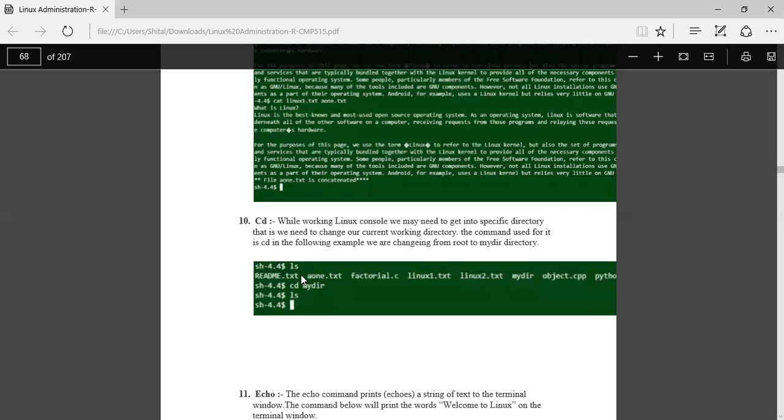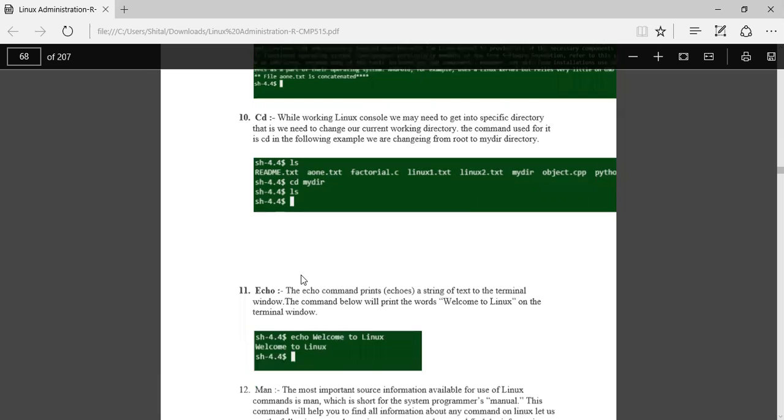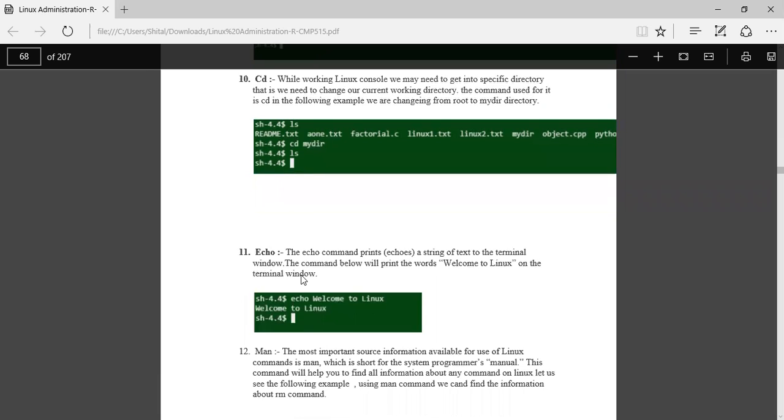Then the cd command is used for changing from root to my directory. Okay, mkdir directory. When you have to change directory, then the cd command is used. The echo command prints the string of text to the terminal window.